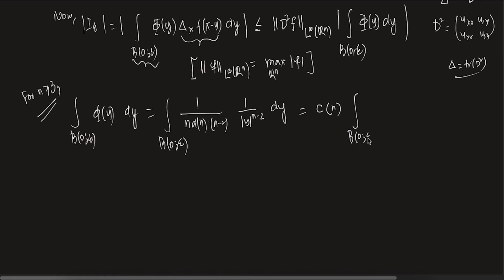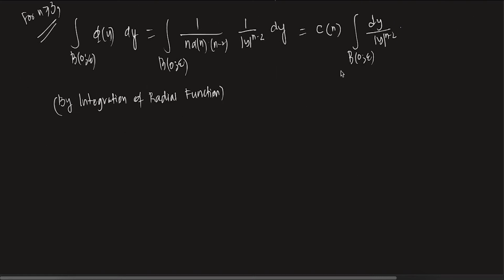b0 epsilon dy by mod y to the power n minus 2. Now you remember your integration of radial functions. So by the integration of radial function formulas, what do you get?